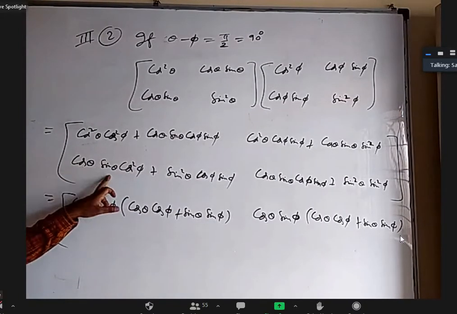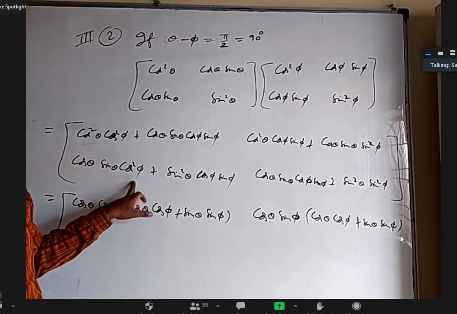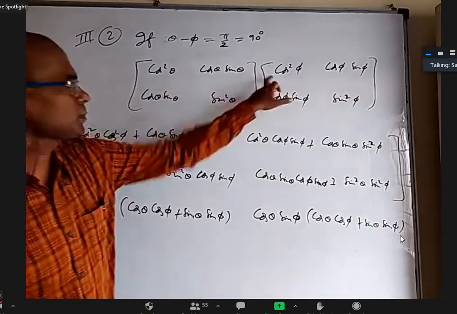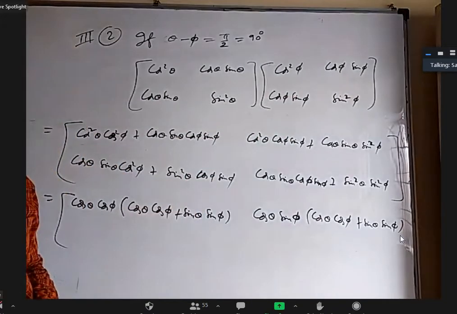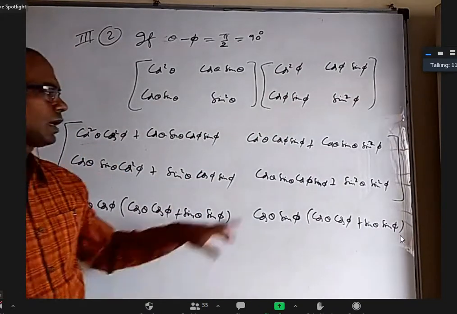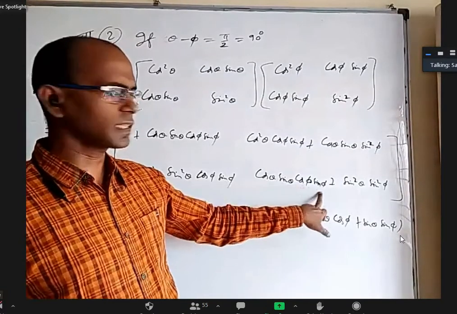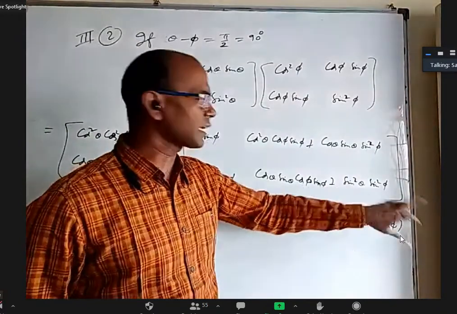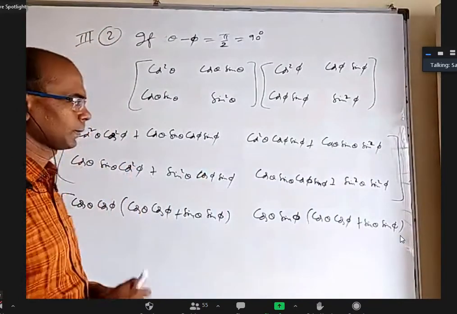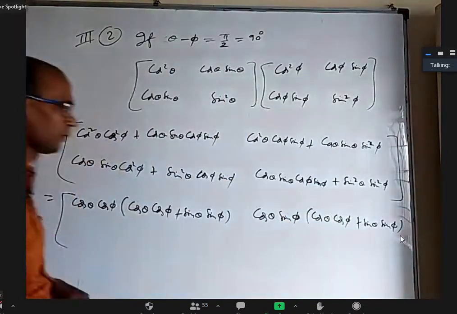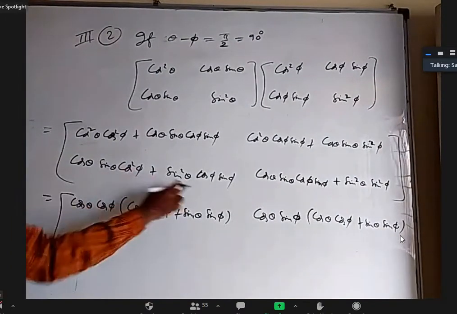Cos theta, sin theta, cos square phi. Sin square theta, cos phi, sin phi. This into this plus this into this. Okay. Yes, sir. And this I will next one: cos theta, sin theta, cos phi, sin phi. Sin square theta, sin square phi. Yes, sir. This is plus section. Okay. Right. Yes, Likit, what I can take common from these two?